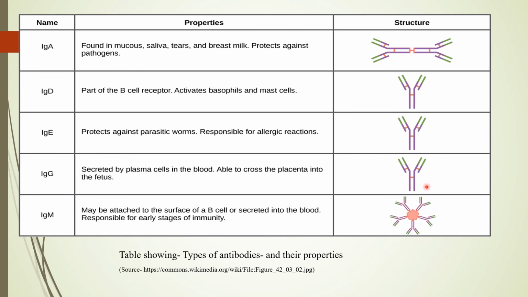Then we have IgG, which is the typical antibody which we find in the circulation. So the B cells, upon activation, form plasma cells, and these plasma cells basically produce this IgG. This is the antibody which you find in the circulation to the maximum extent, while IgE is found only during allergies. And one important characteristic about IgG is it's the only antibody which can cross the placenta, thereby offering protection to the fetus which is present in the mother's womb.